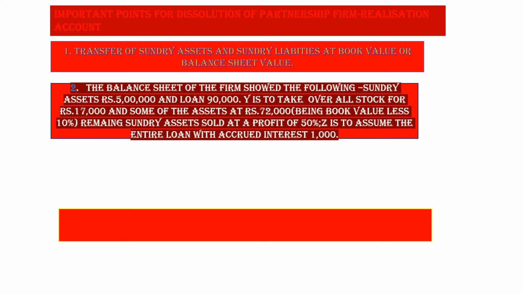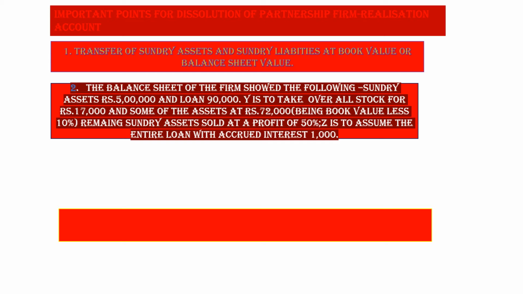That is, Y is to take over all the stock for rupees 17,000 and some of the sundry assets at 72,000. So in realization account, by Y's capital, 17,000 plus 72,000, 89,000. You are given sundry assets of rupees 5 lakh. Y has taken for 72,000, it is book value less 10%.